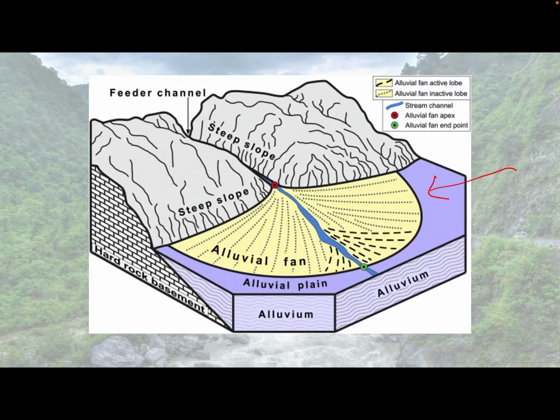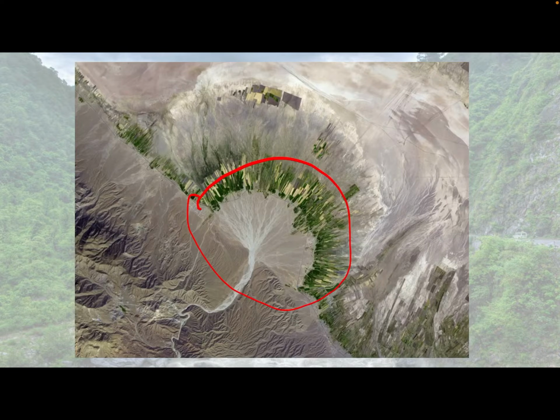See here, this steep slope is there because of the slope and the velocity of the water. It was much faster at this point, but as soon as it reaches the mouth, automatically it gets slower, and because of the deposit, it becomes a fan kind of a shape. So it is called an alluvial fan.